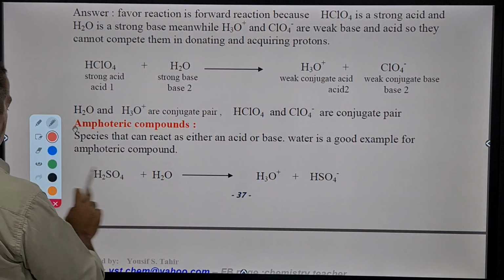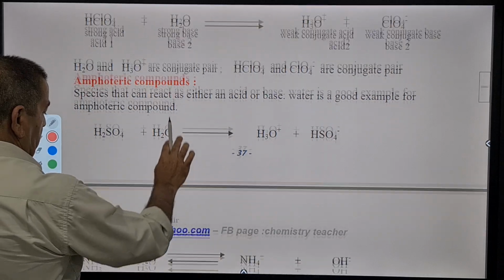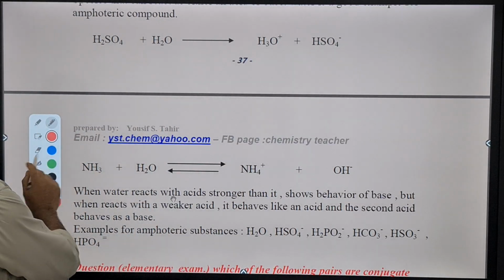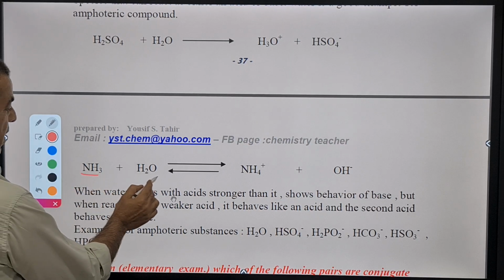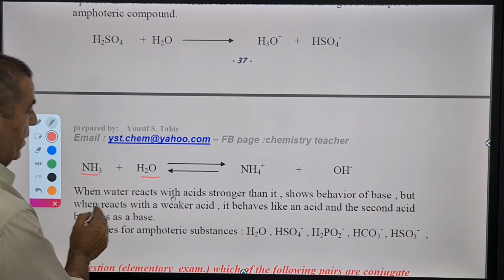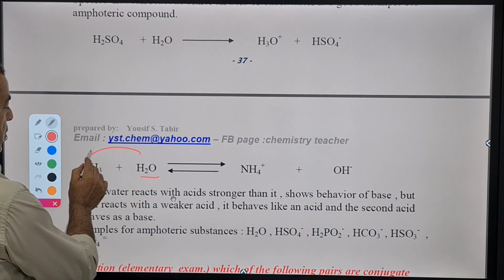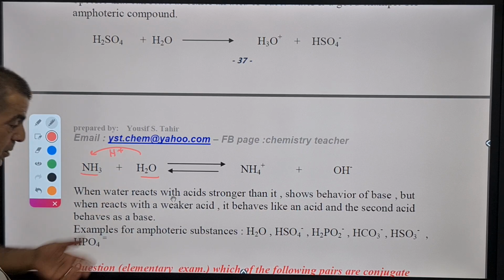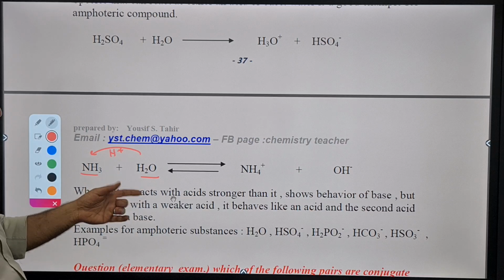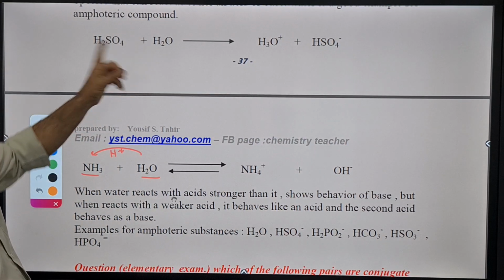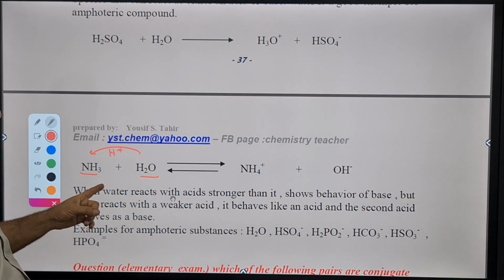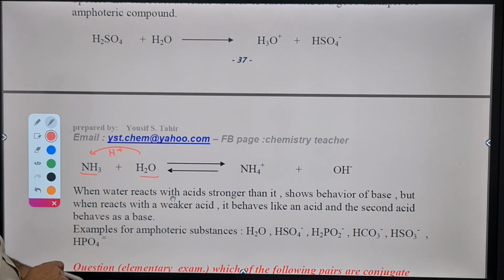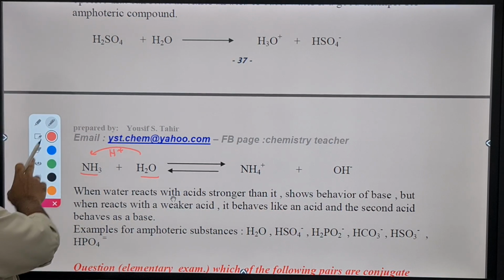Now, in the second reaction, we have ammonia, which is base, and we have water. Water donates a proton here to ammonia. So it's a proton donor, which means acid. And we saw that with sulfuric acid, it's a base. With ammonia, it is an acid. Acceptor of proton, donor of proton. That's why we say water is amphoteric.